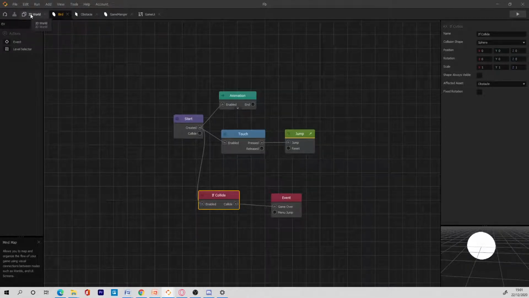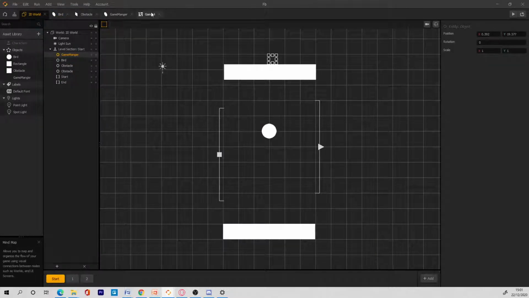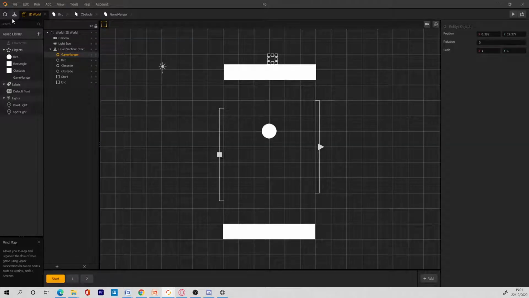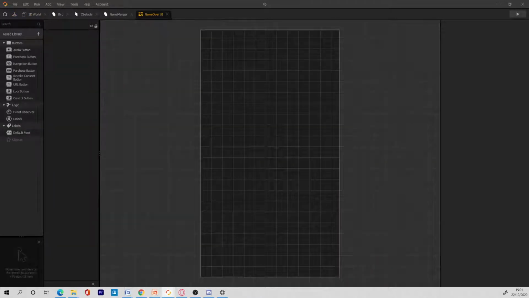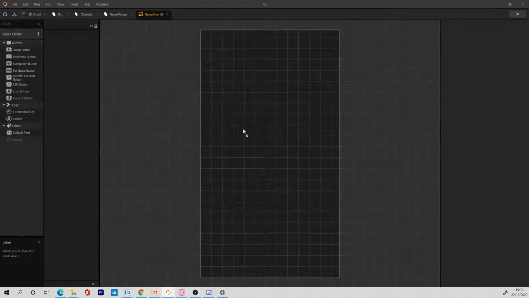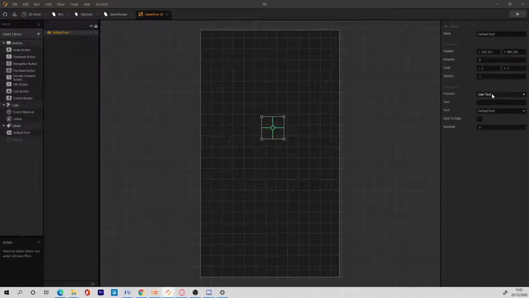So let's go back to the game UI. Actually, this is the game over. No, this is not the game over. So this is the game over. We can just add a text to it, a text observer text. Let's add the text. No, not that. Let's add the text. And you can actually click here. Where can you click though? I can't remember. Oh, okay.